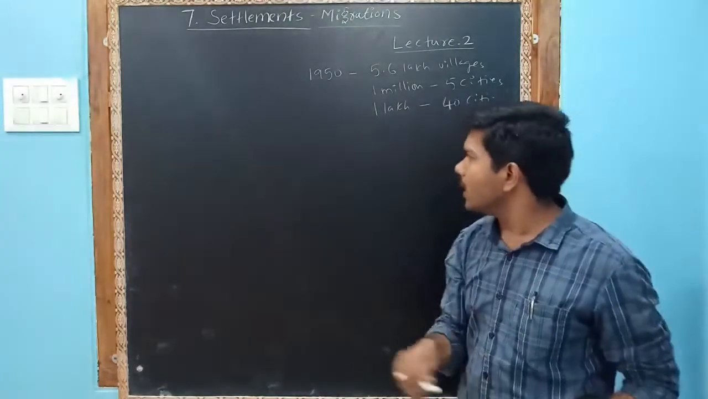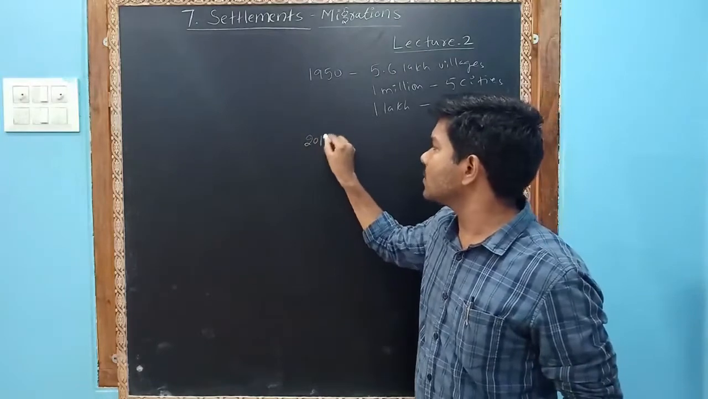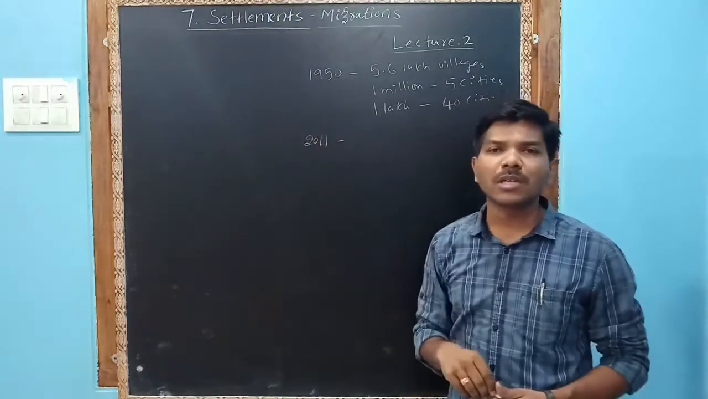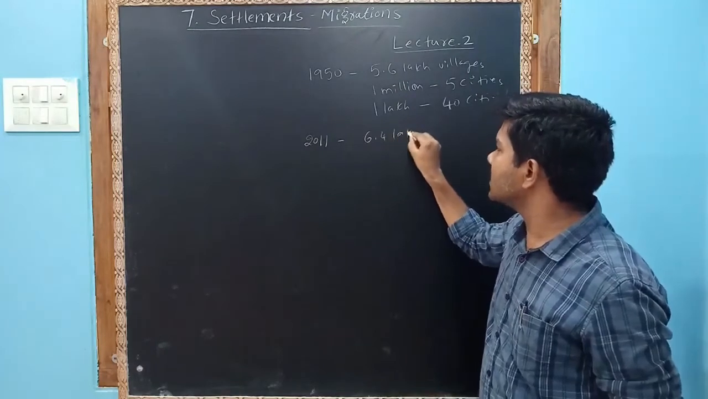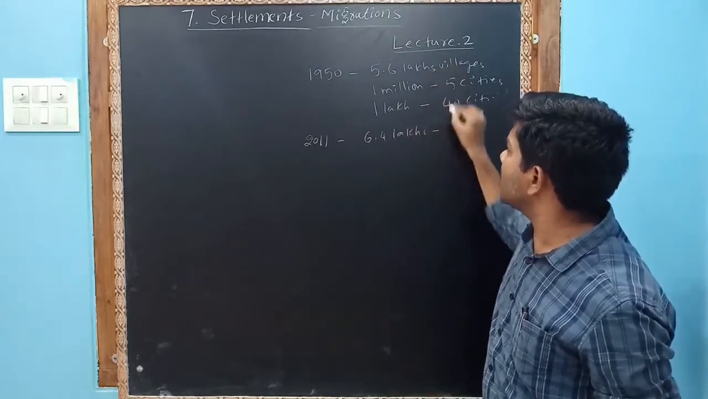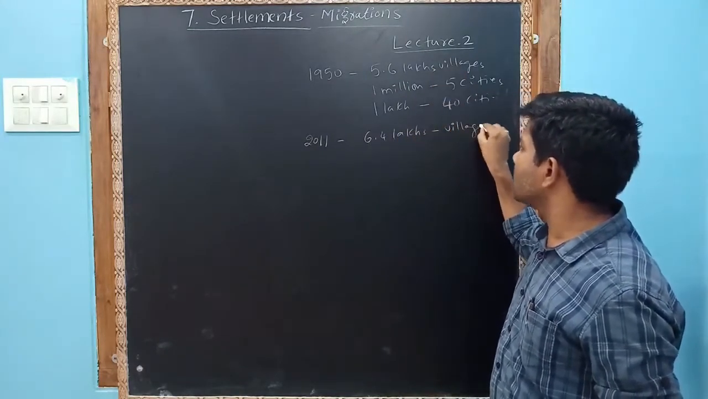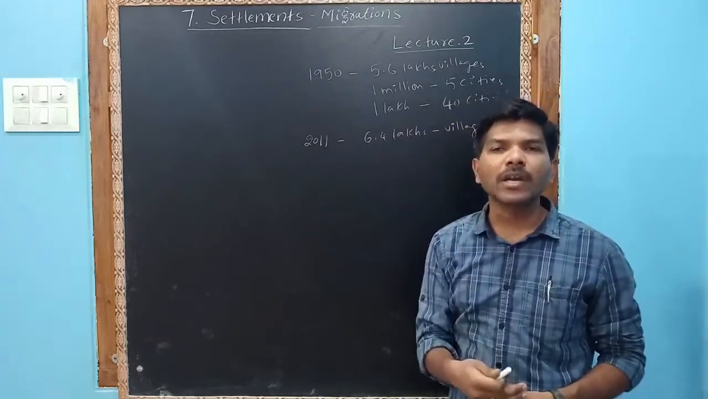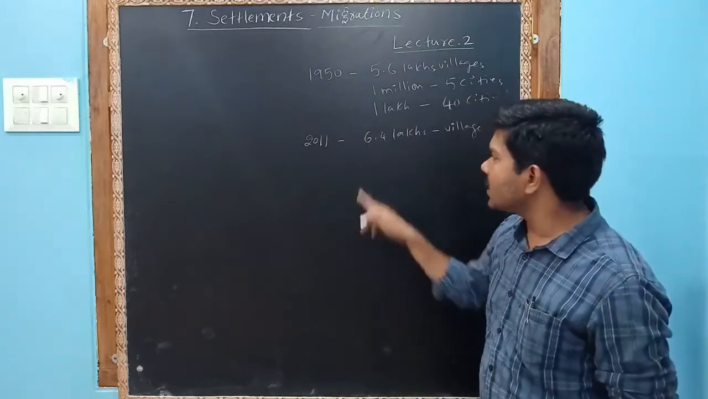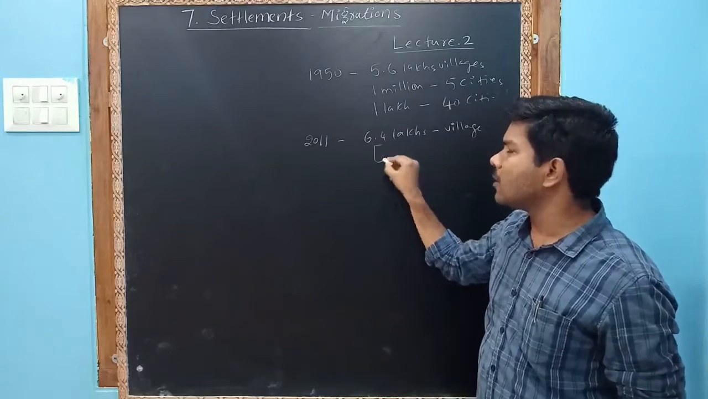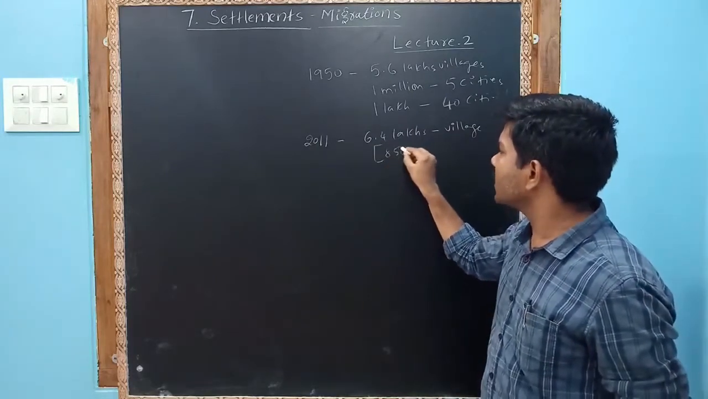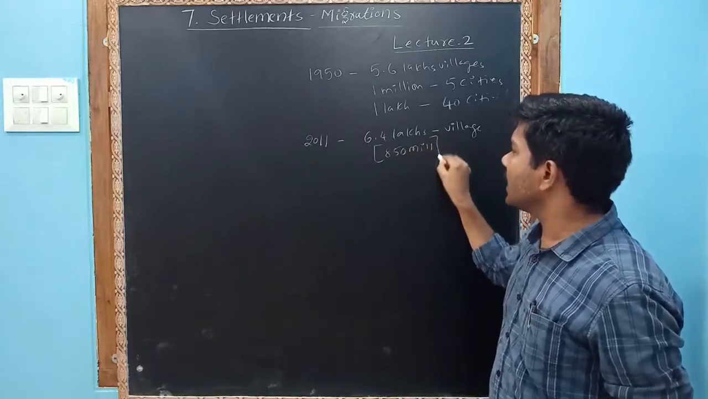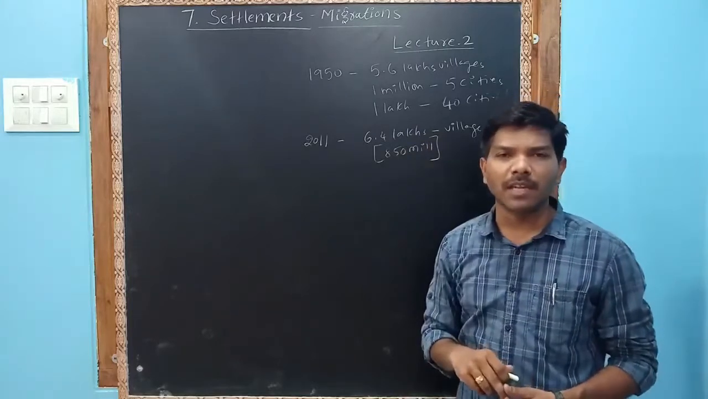But right now, according to 2011, we see 6.4 lakh villages, and the cities have also increased. 6.4 lakh villages means approximately 850 million people are living in villages.